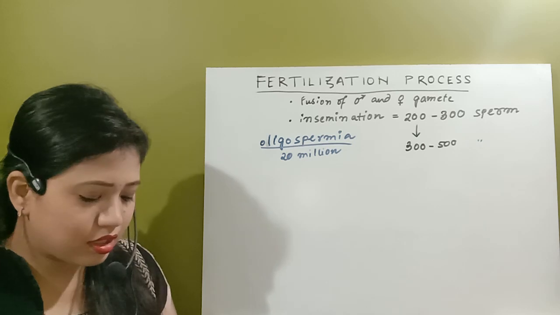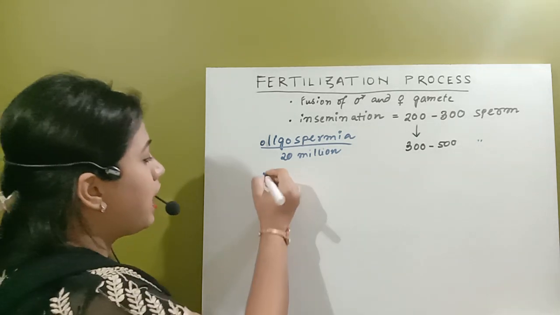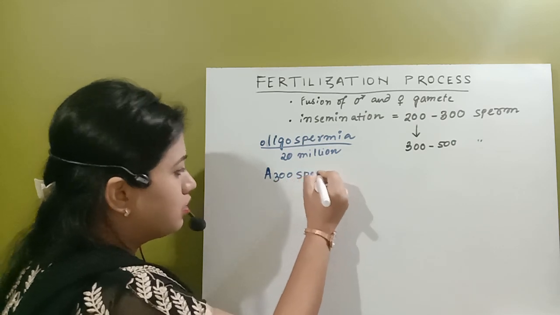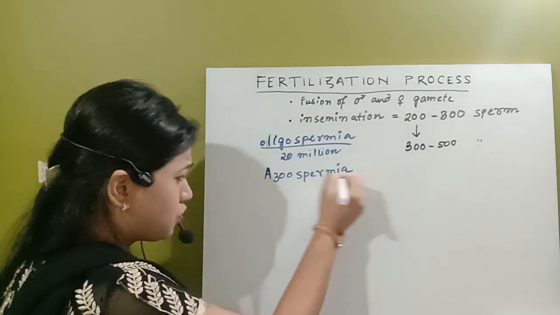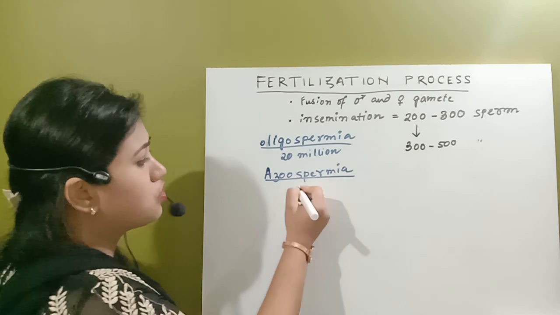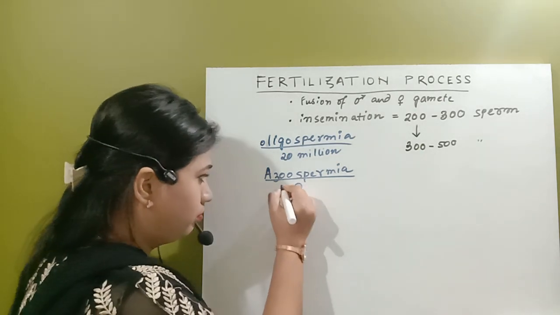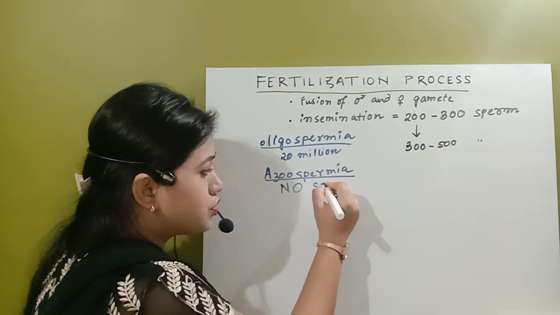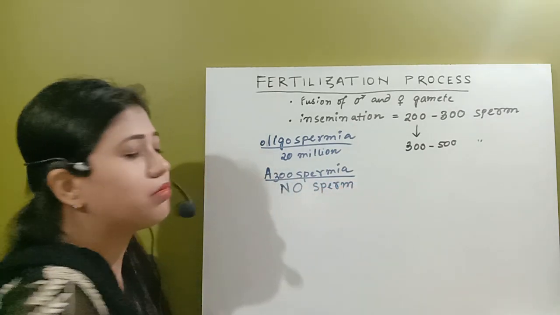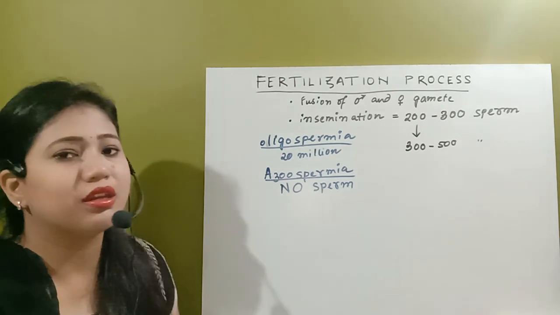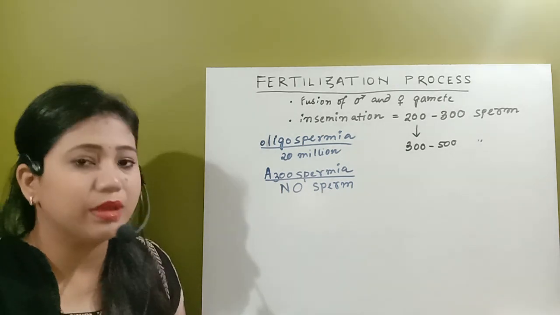There is another condition also, that is aspermia or azoospermia. That is a condition when there is no sperm in the semen. That condition is known as azoospermia. In that condition, obviously the male will be infertile.